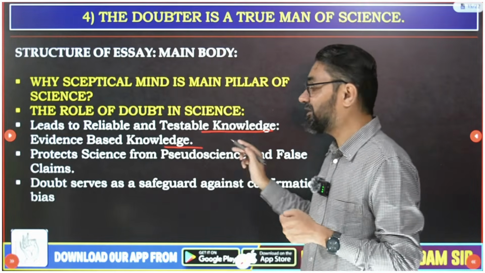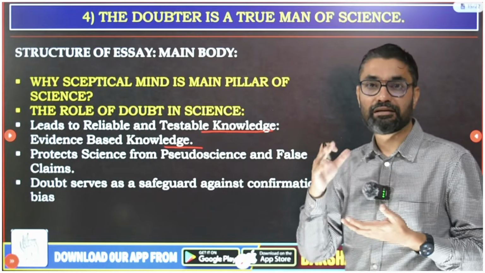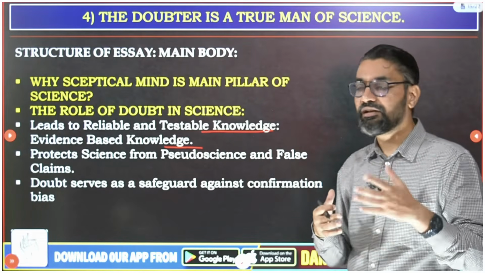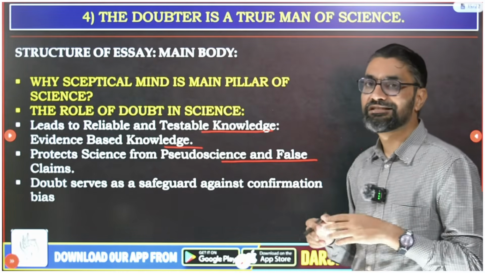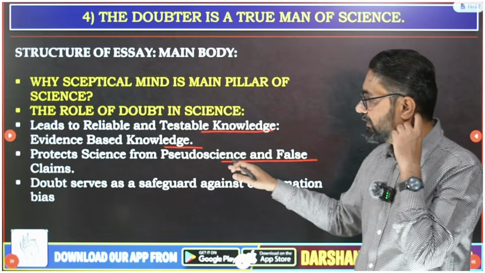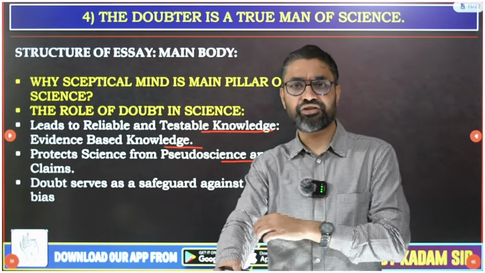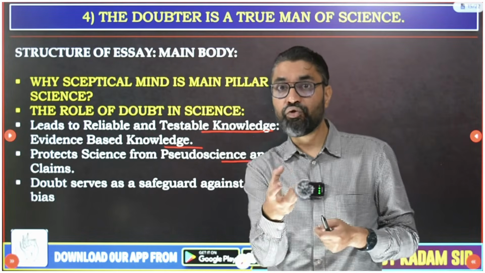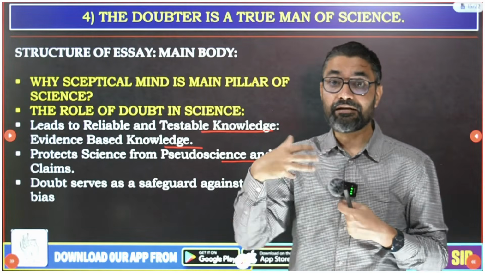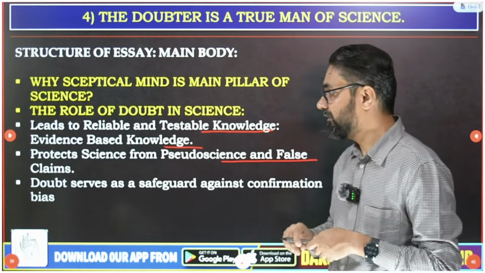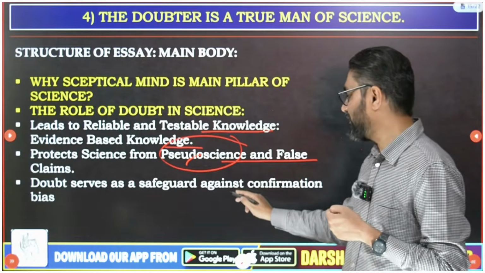Then it leads to evidence-based knowledge, not just something written in some book. You solve those doubts and improve your experiment, and it leads to evidence-based knowledge. It protects science from pseudoscience and false claims. When you have made your theory, multiple people questioned and doubted it, and you solved that, then you create a foolproof theory. No pseudoscientific person will be able to come and criticize your theory, and that gives your theory more weightage and validity. So it protects science from pseudosciences and false claims, and doubt serves as a safeguard against confirmation